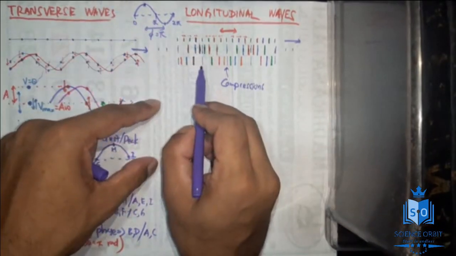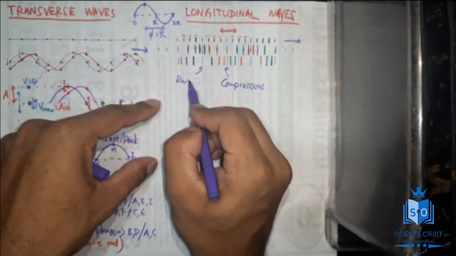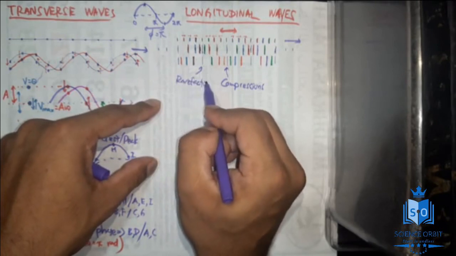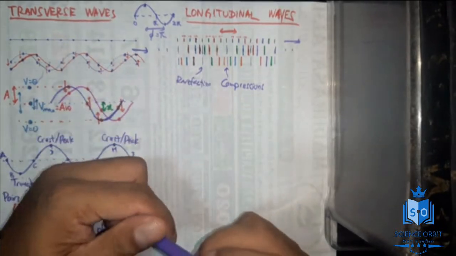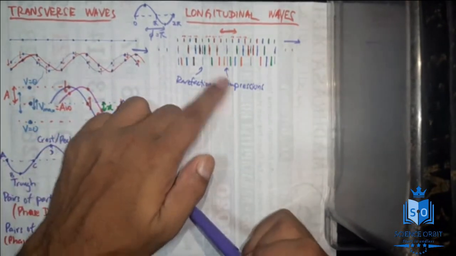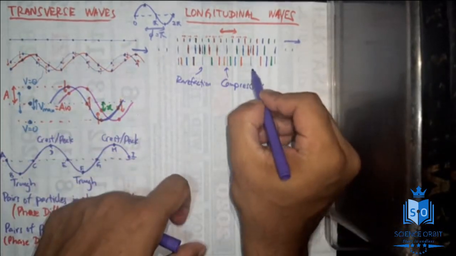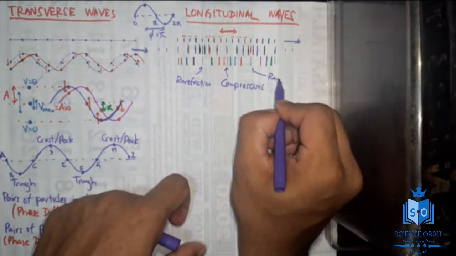And these positions, we call them rarefactions, where there is a large gap between particles. The particles are not compressed. Rarefactions and compressions, compressions and rarefactions. And so this point is also going to be a rarefaction.